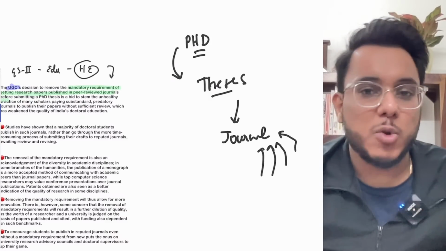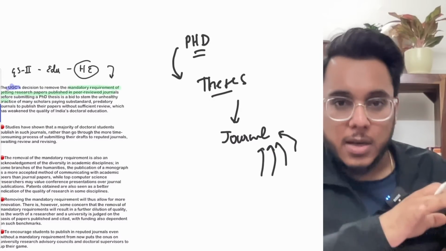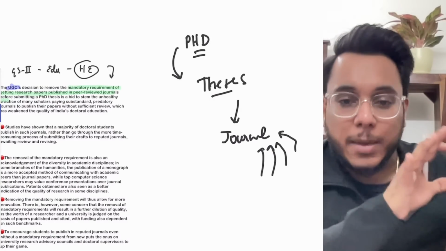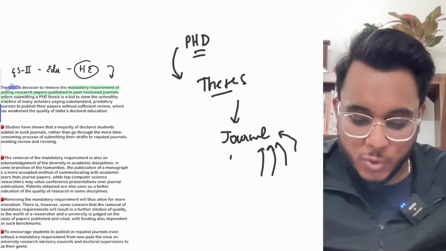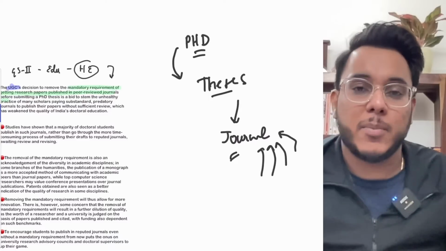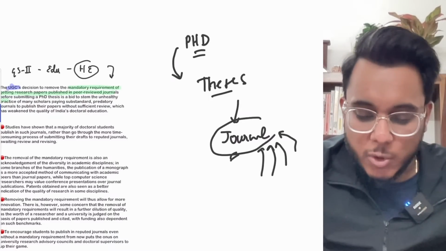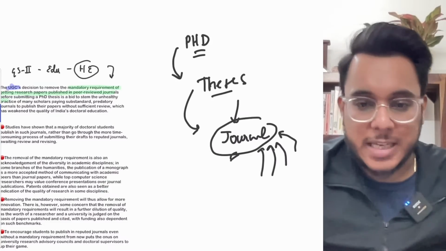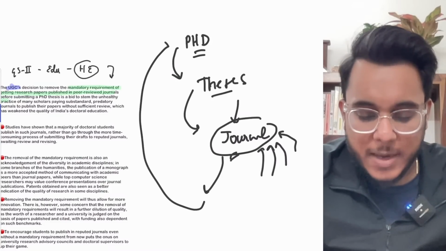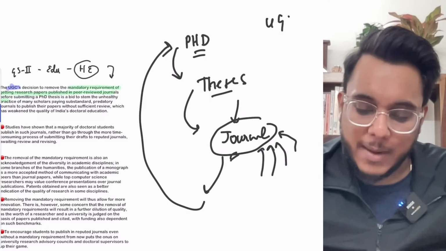Peer review means that people pursuing the same kind of stream will review it. They will point out that in your research, in your thesis, this is the problem, that is the problem. So you needed to publish your thesis in peer-reviewed journals, and only after that would you be given the PhD degree. That was the norm provided by the UGC.